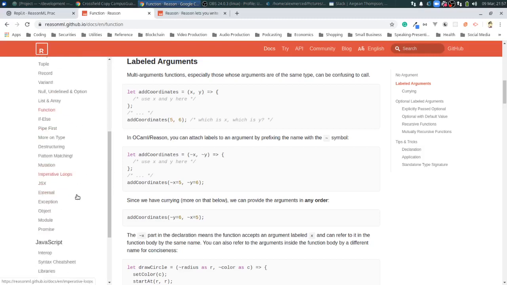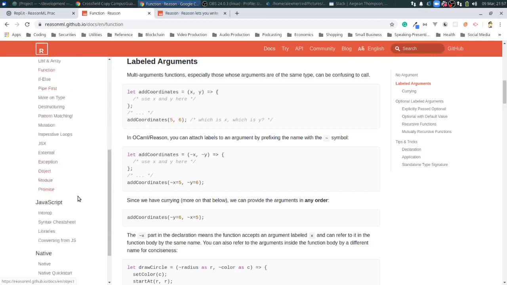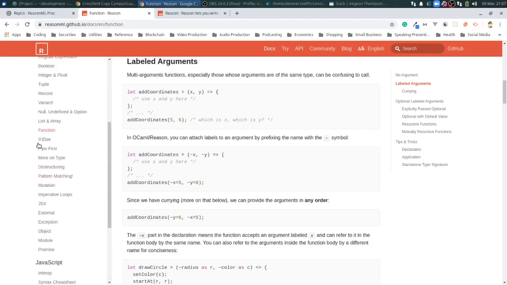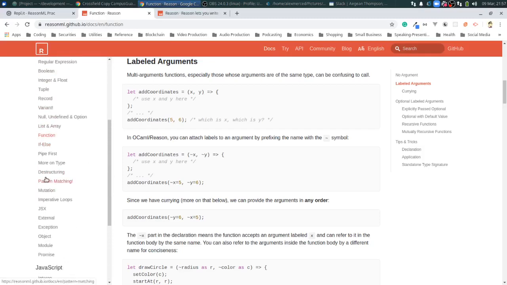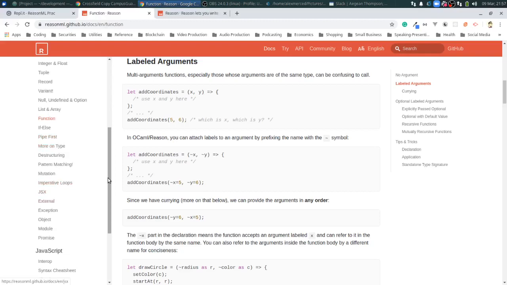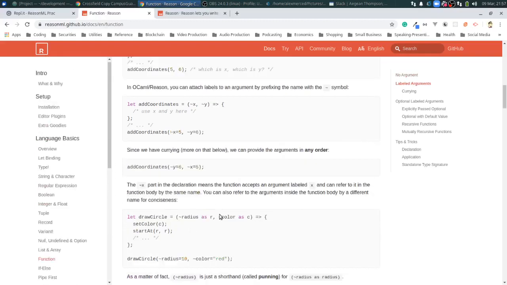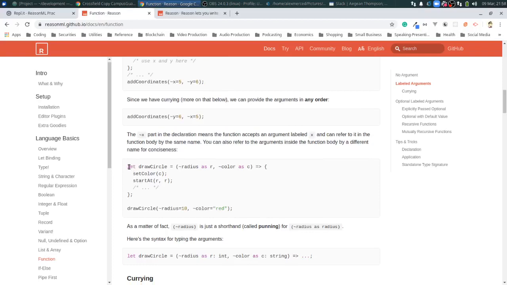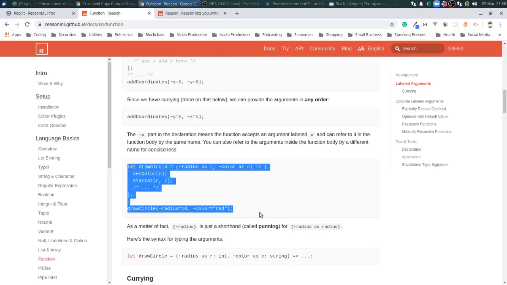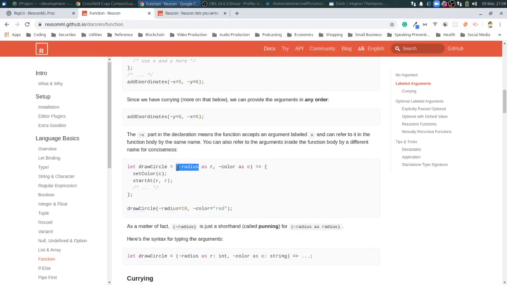Let's see if there's anything else I want to hit up. There are no classes here. This is a functional programming language, so there's not going to be any kind of classes, and everything else looks, for the most part, as expected. There are some extra features, like labeling, which just means you can make things more semantic. As you can see here, they're putting a label so that when you read the code, that label makes it easier to read what this is supposed to be.